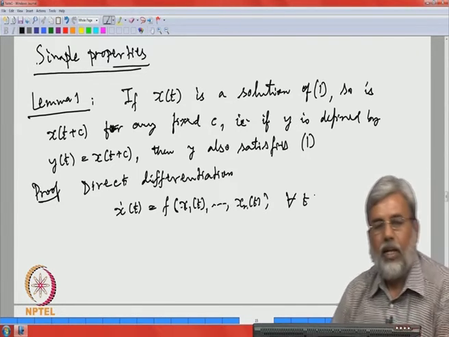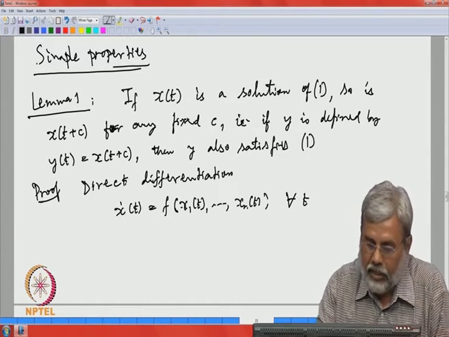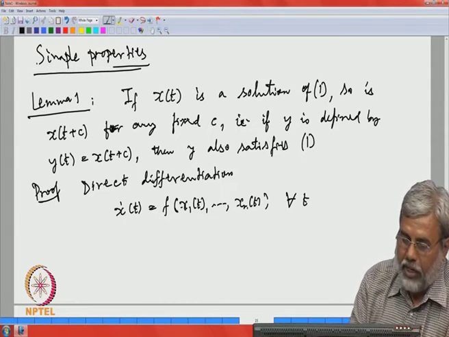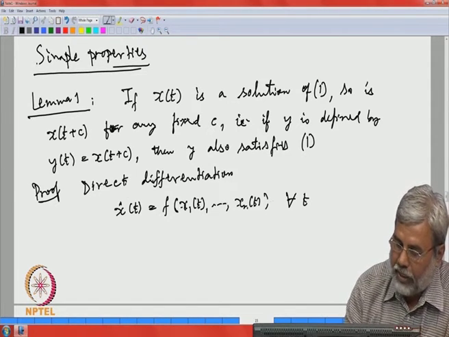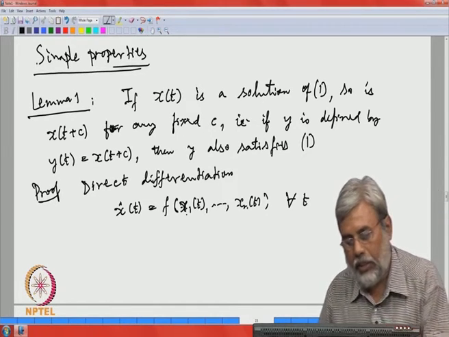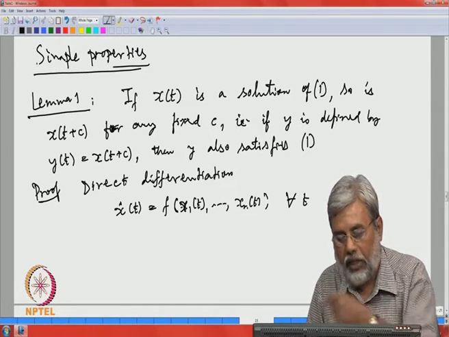In particular, if I replace t by t plus c, this will be true and that is what we want for y. Remember, this equation is satisfied for all t.